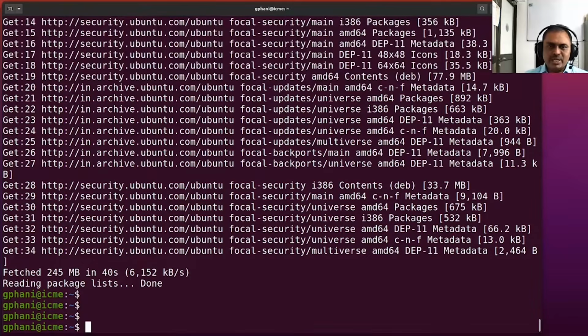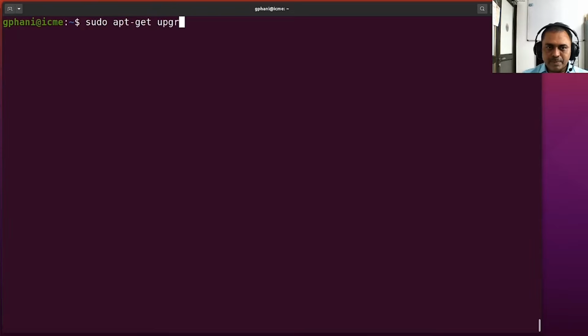It's a good habit to do that every now and then. So what I would do is that I will actually do it every day. I try to keep the operating system up to date with respect to all the versions that are given by Ubuntu, so that if there are any security upgrades, then they will be available immediately. So every now and then it's a good idea to run this command, sudo apt-get upgrade. First you run update to get the updates, and upgrade to upgrade the packages.